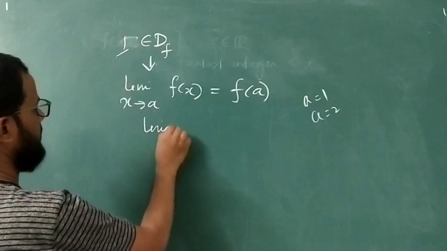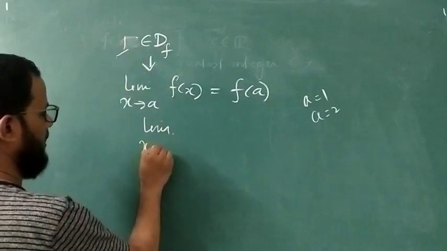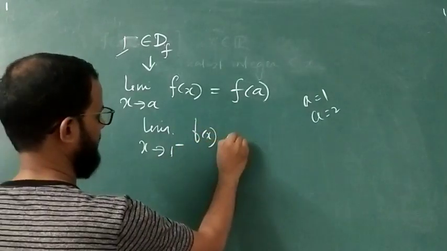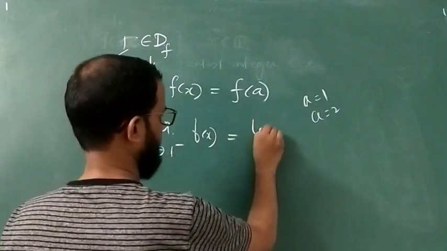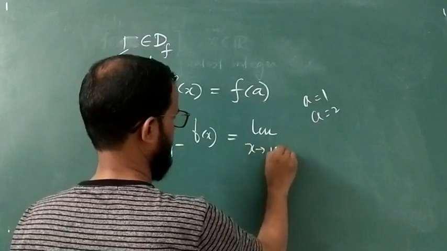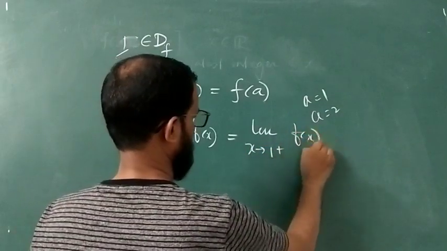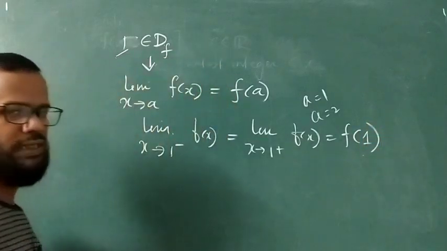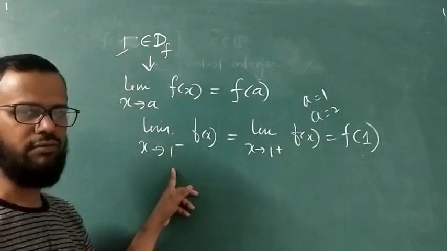To check that the function is continuous at that particular point, we take limit x tends to 1 minus f(x), the left hand limit, and then the right hand limit, x tends to 1 plus f(x), is equal to f(1). If we show that, then we can say that the function is continuous at that particular point.